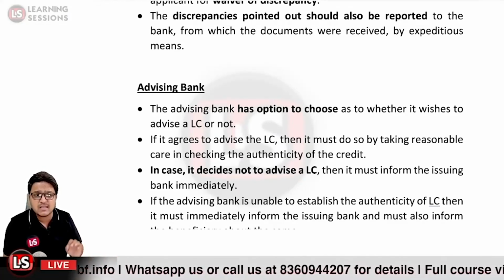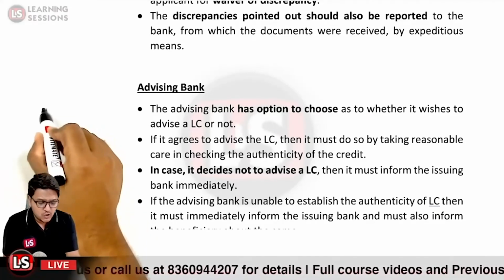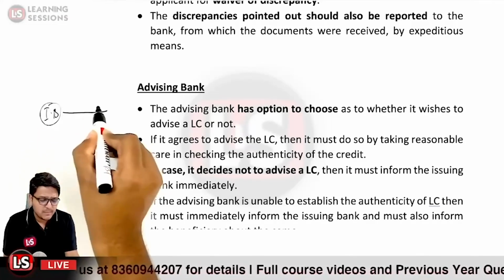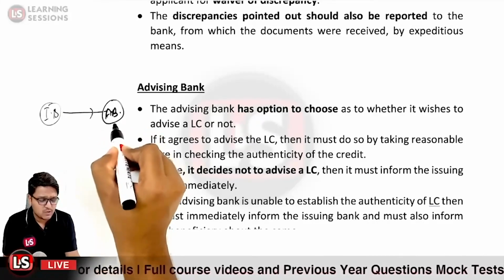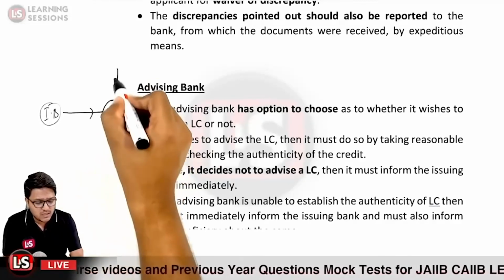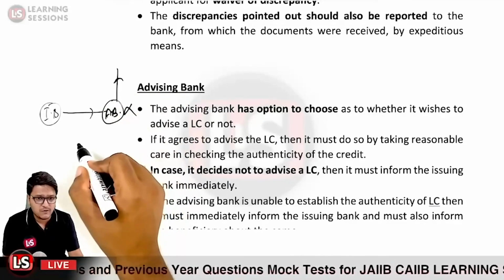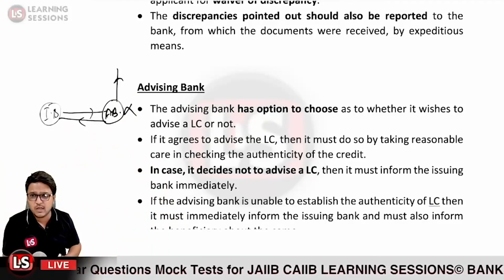If the advising bank is unable to establish the authenticity of the letter of credit, let us suppose the issuing bank forwarded the SWIFT message to the advising bank over here, and the advising bank was unable to authenticate the letter of credit. In that particular case also, it must notify the beneficiary and also notify the issuing bank immediately.